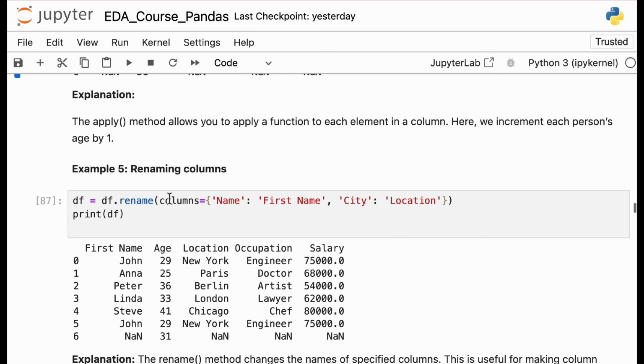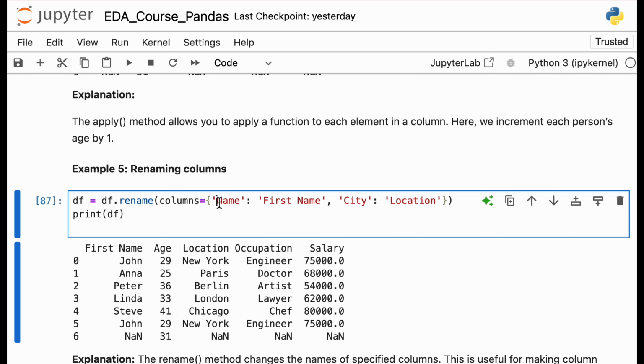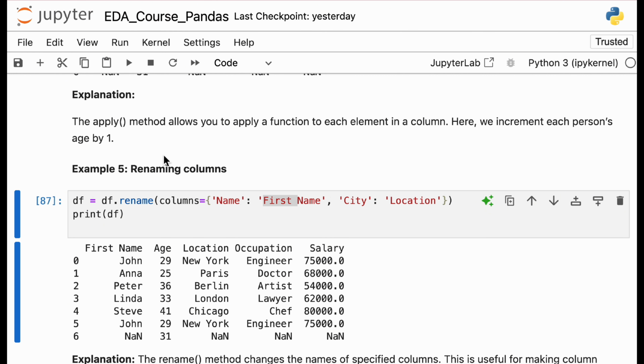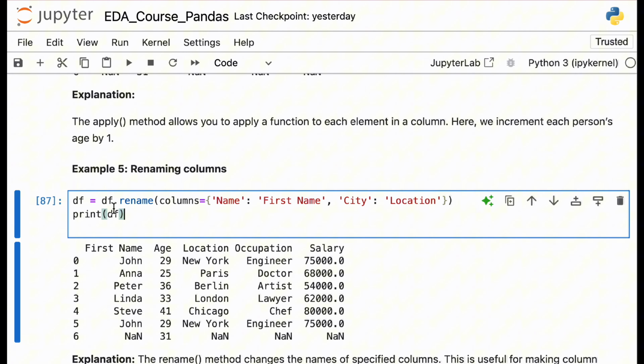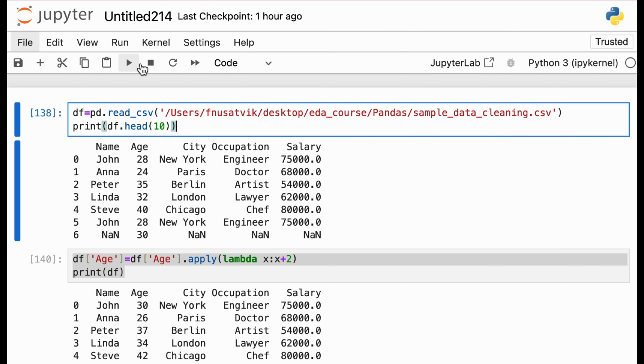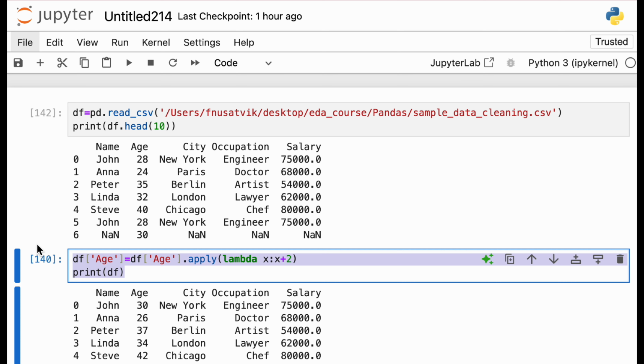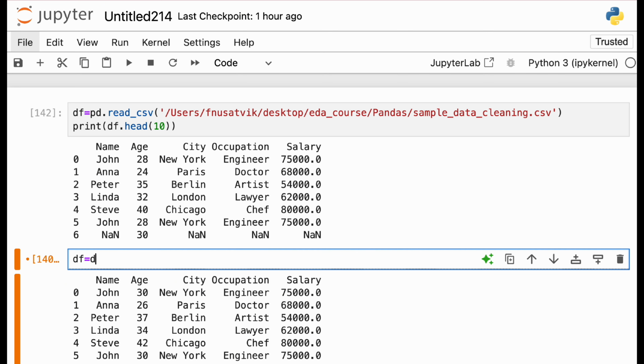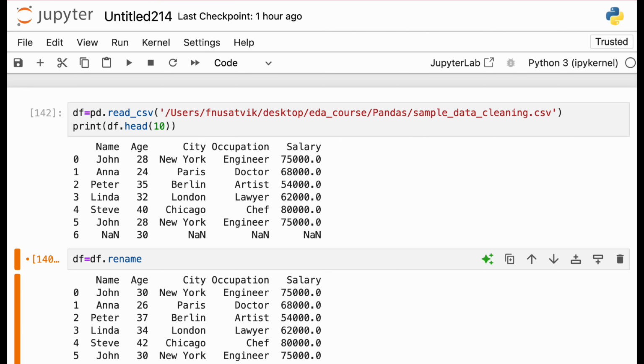Renaming columns. For example, we want to change name to first name and city to location. It's a pretty simple thing. You take df.rename, you use this function, and you rename those columns here. So you take your object df. Let me run this again. So df is equal to df dot rename. And what do I need to update?